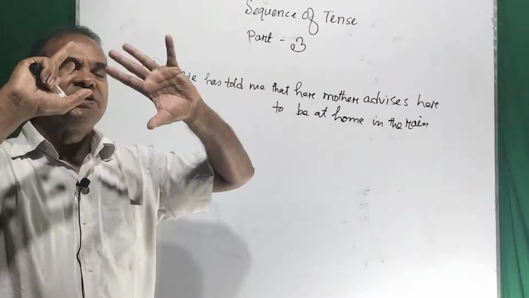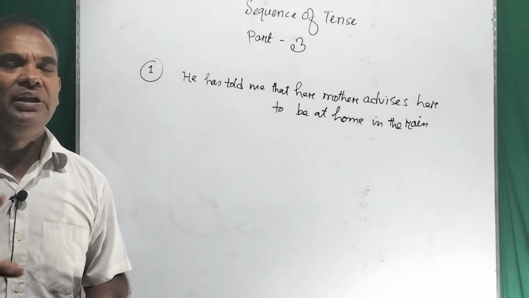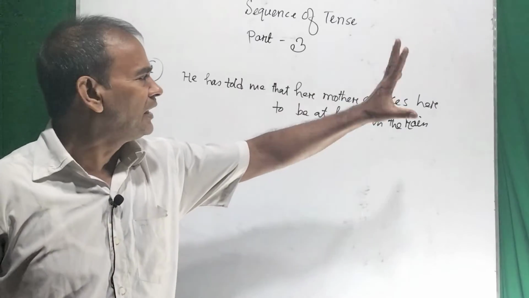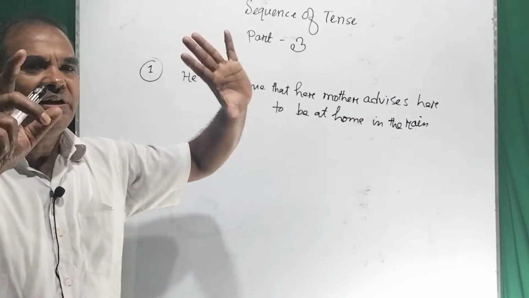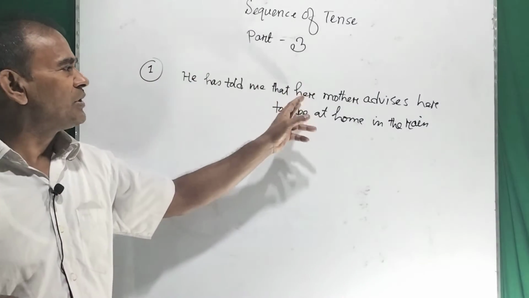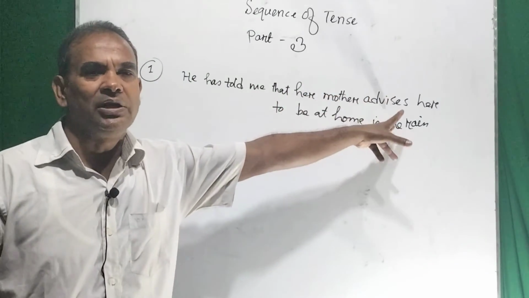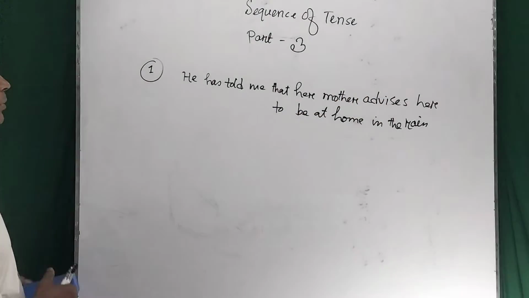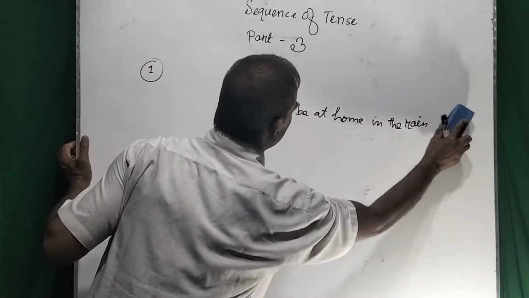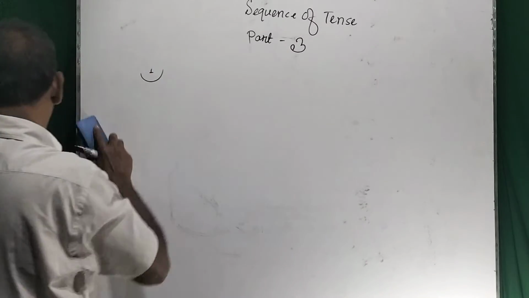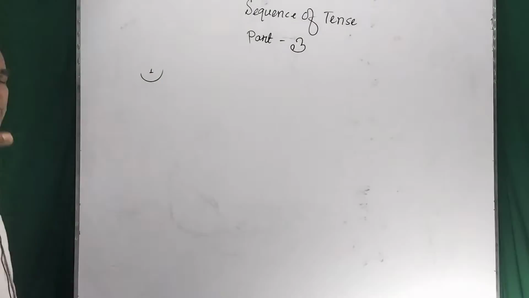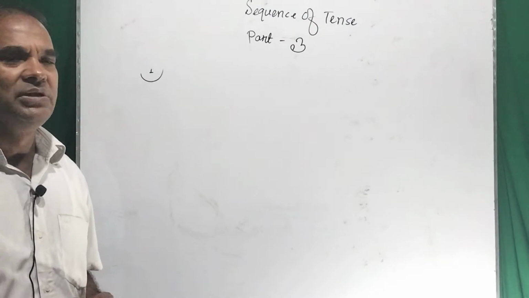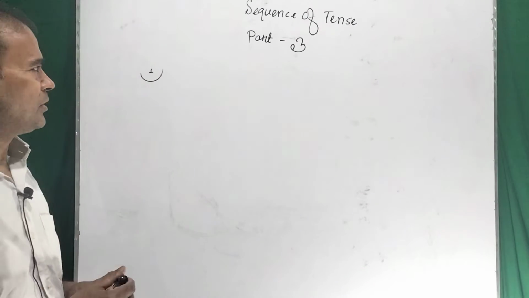So when an instruction is reported by somebody, in that case we can use the present indefinite tense or any present tense, especially present indefinite and present continuous, in the subordinate clause. This is the rule of sequence of tense, number one. And number two is that when somebody is making some conversation, we can also use the rules of sequence of tense.